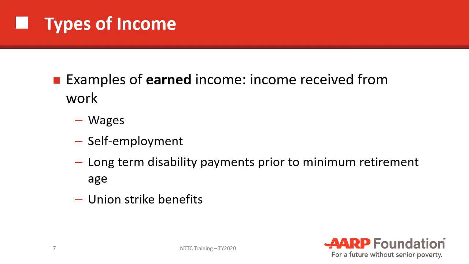What are some examples of earned income? Well, earned income can be income that's received from wages, self-employment, long-term disability payments prior to the minimum retirement age, or even the strike benefits that come from unions.